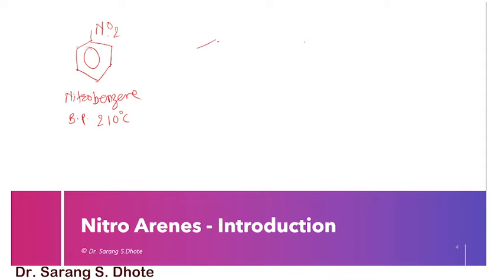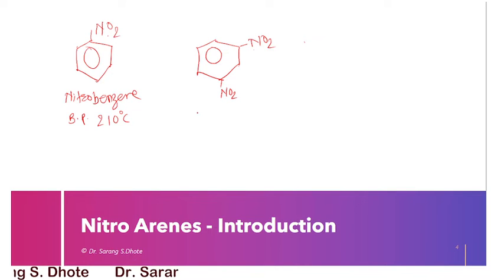If there is a disubstituted nitrobenzene, with one NO2 here and one NO2 here, present at the meta position, we call it meta-dinitrobenzene, having a boiling point of 90 degrees Celsius.